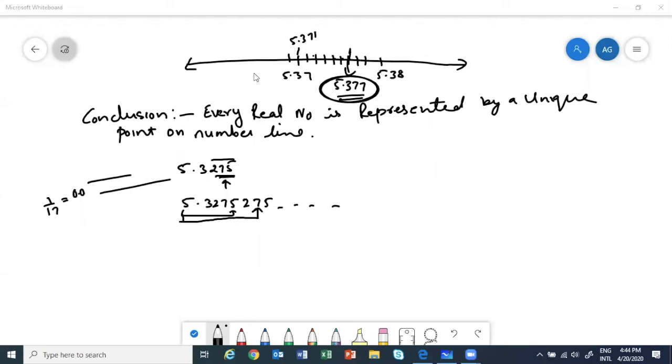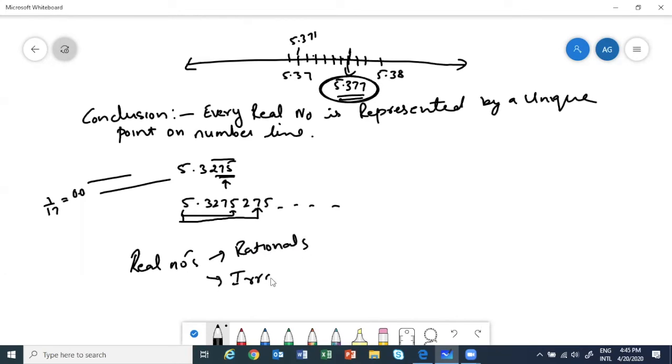Like that, irrational numbers also we can plot on the number line. Did we do root 2, root 3, root 5? We did, no? So try to understand what we are saying. When we are talking about real numbers, because till now, did you do real numbers? No, na? So we are now talking about real numbers, which include rationals plus irrationals.